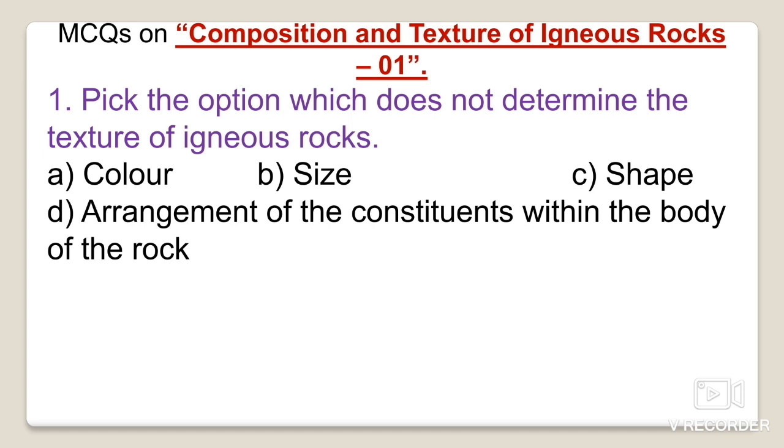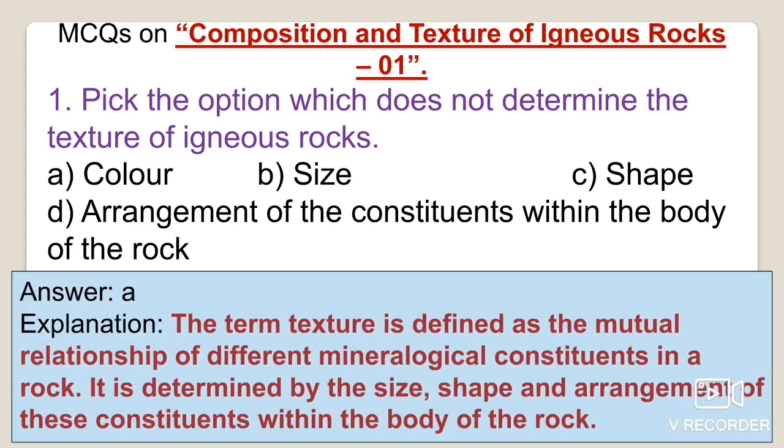Now we come back to our question: pick the option which doesn't determine the texture of the igneous rock. You can easily determine that color is not the factor which determines the texture of a particular rock. The remaining options, size, shape, and the mutual arrangement of the constituents within the body of the rock, will definitely determine the texture of a particular igneous rock.